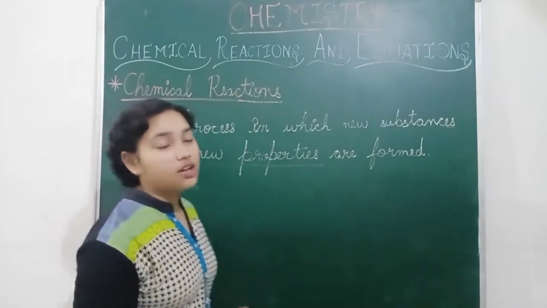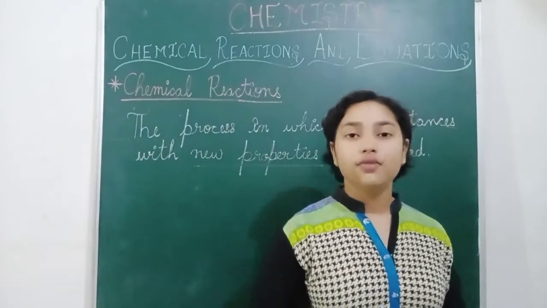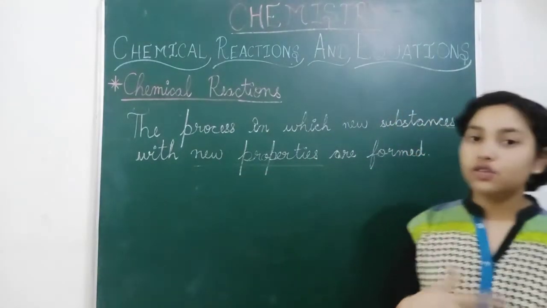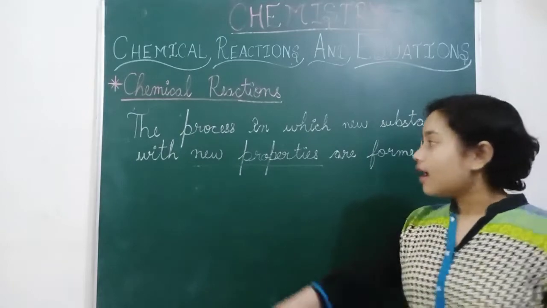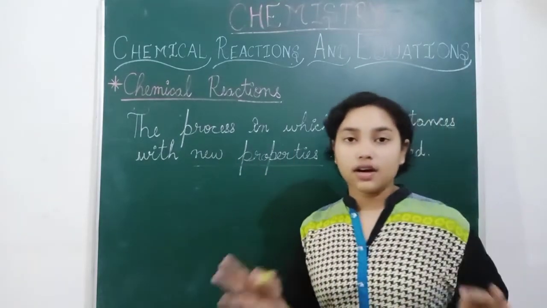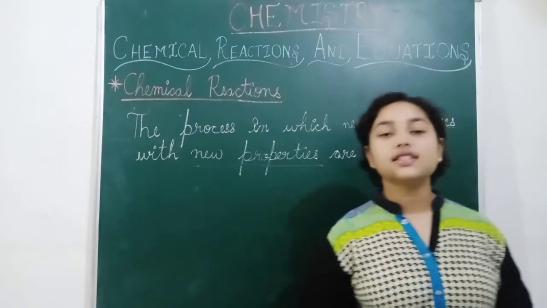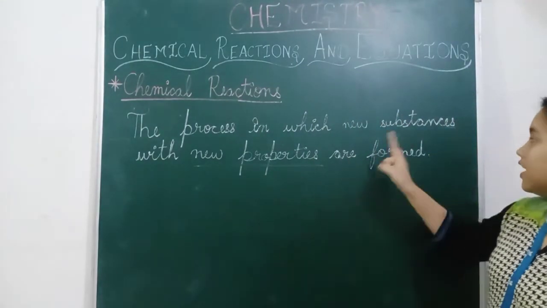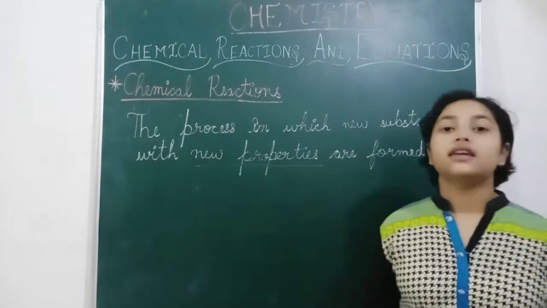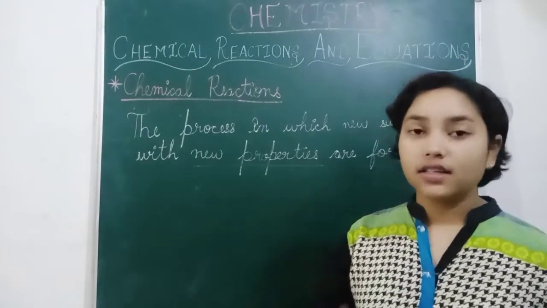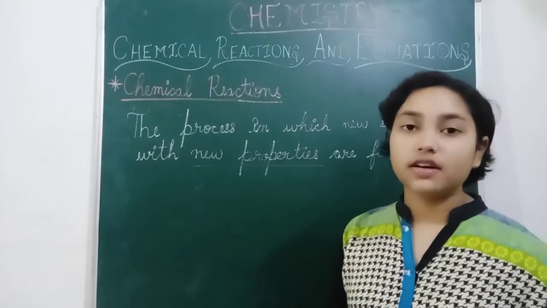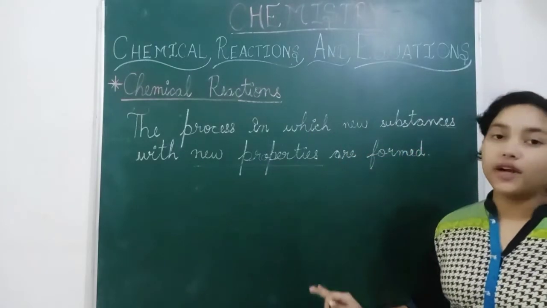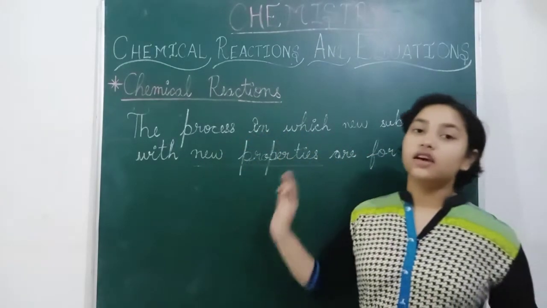If we take the example of making curd from milk, you can see the process. What is the new substance? That is curd. And new properties, because curd has a sour taste and milk has a sweet taste, so new properties and a new substance are formed, absolutely different. Similarly, taking out butter from curd, totally new substances and new properties are formed, so they are known as chemical reactions.